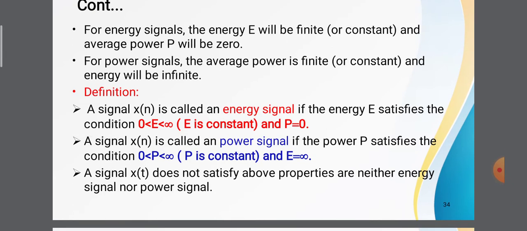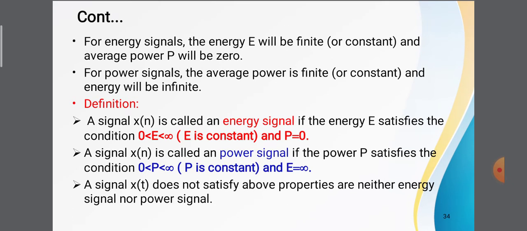The definition of the energy signal is: if the energy satisfies the condition E is constant and power is 0, then the given signal is an energy signal. If the power satisfies the condition P is constant and the energy is infinity, then the given signal is a power signal.